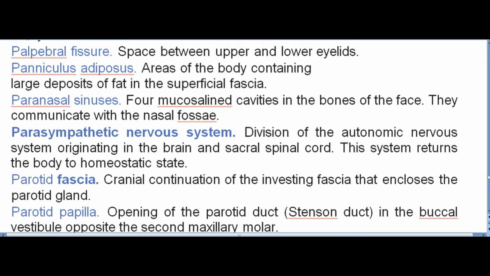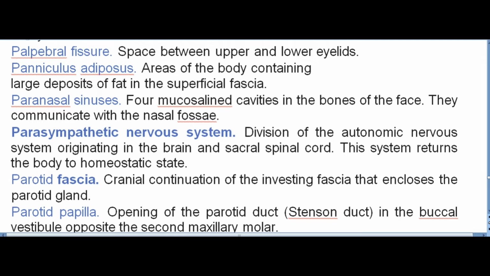Paranasal sinuses. 4 mucosa-lined cavities in the bones of the face. They communicate with the nasal fossae. Parasympathetic nervous system. Division of the autonomic nervous system originating in the brain and sacral spinal cord. This system returns the body to homeostatic state. Parotid fascia. Cranial continuation of the investing fascia that encloses the parotid gland.